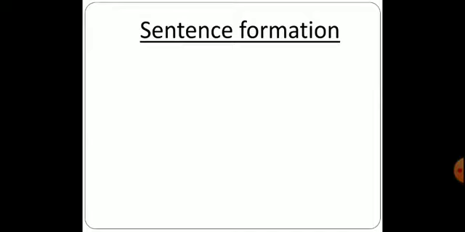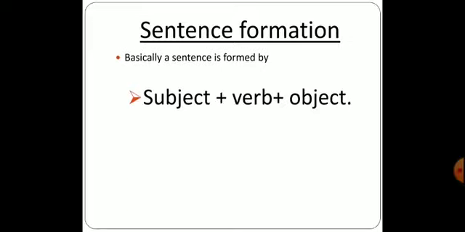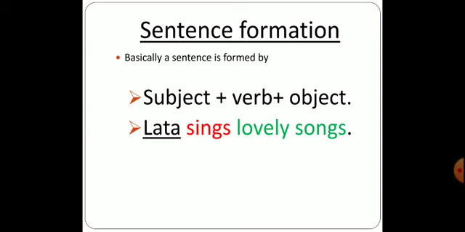for active and passive. So before this is a general term or formation for sentence formation in English grammar, how sentences are formed. So basically a sentence is formed by subject, verb and object. So here we have example, Lata sings lovely songs. So Lata becomes the subject. Subject means name of person, place, animal or thing or any pronoun. So subject would include any noun or pronoun.